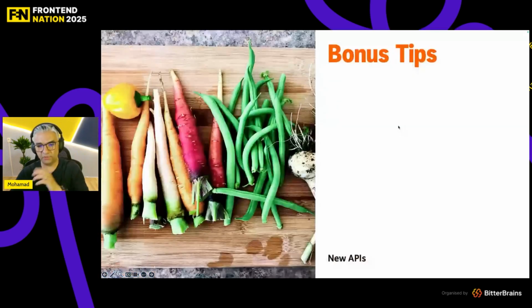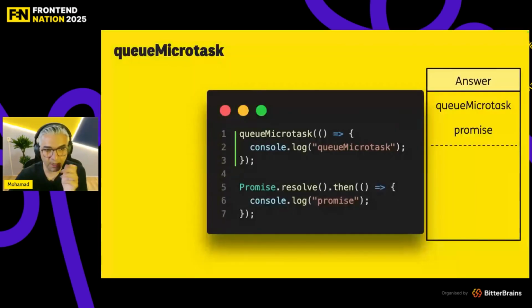Yeah, some bonus tips and we are done. There is a function in JavaScript, instead of using promise.resolve.then on line 5, you can use queueMicrotask. It's just gonna make your life easier instead of doing promise.resolve, if you want a function to happen in the next cycle of the event loop.